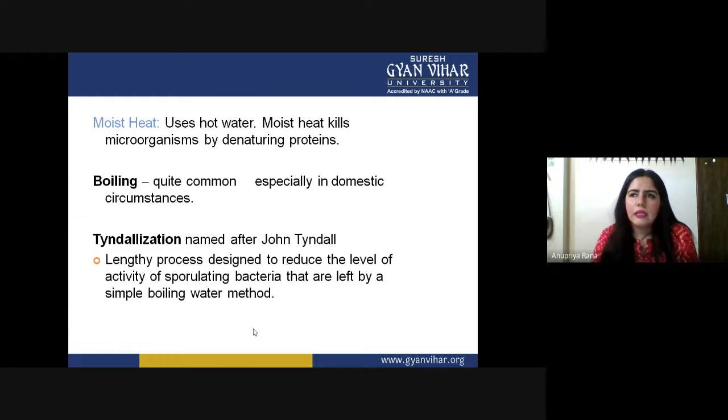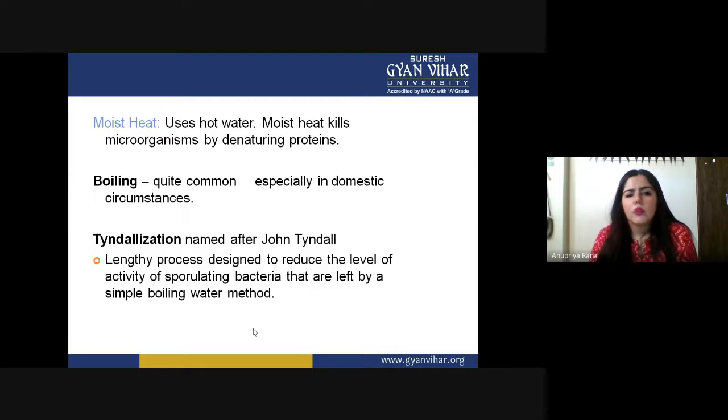But mostly in the laboratory we do not use boiling, because boiling denatures even some good things inside the substance. In research, only in very rare conditions, when we want everything out of some component or sample, do we go for boiling. Otherwise we don't, because it can kill some important things in the sample too.